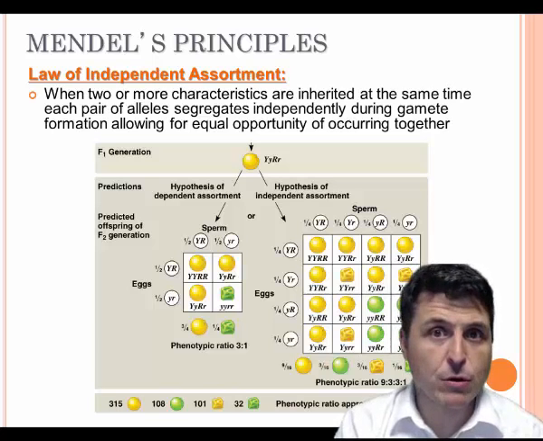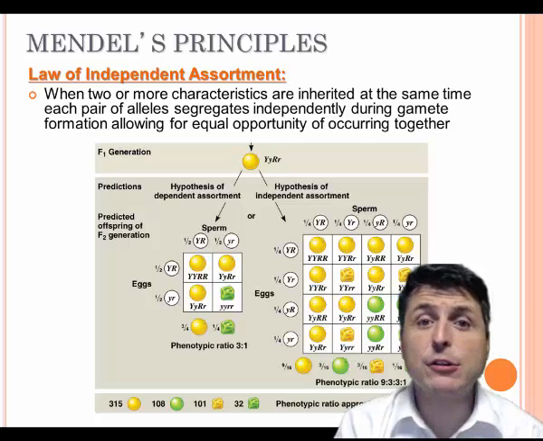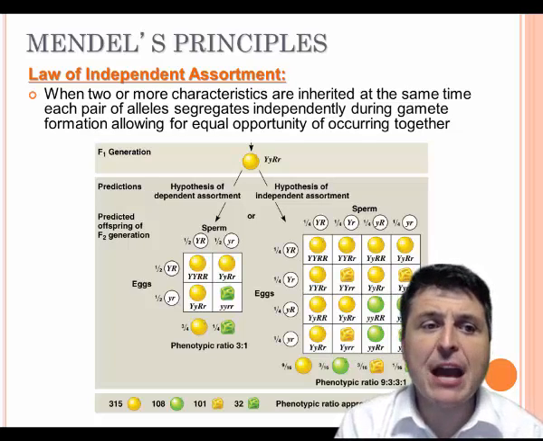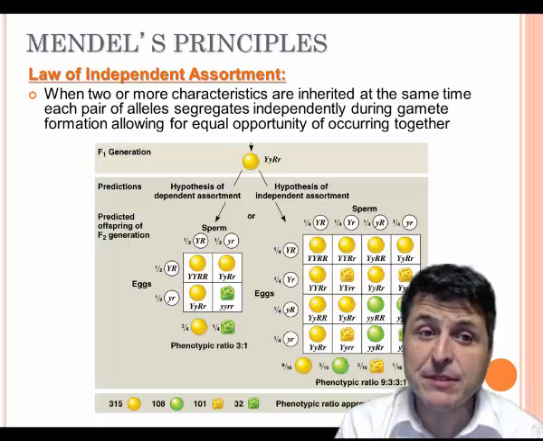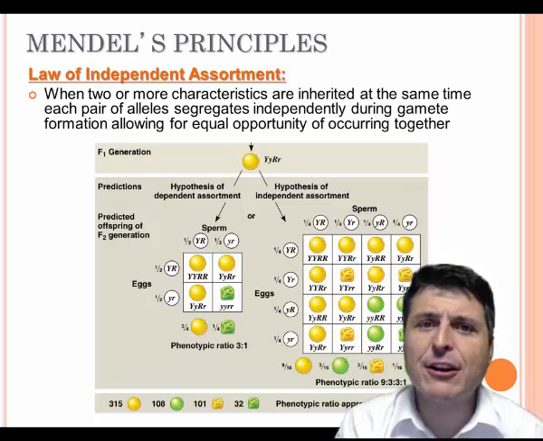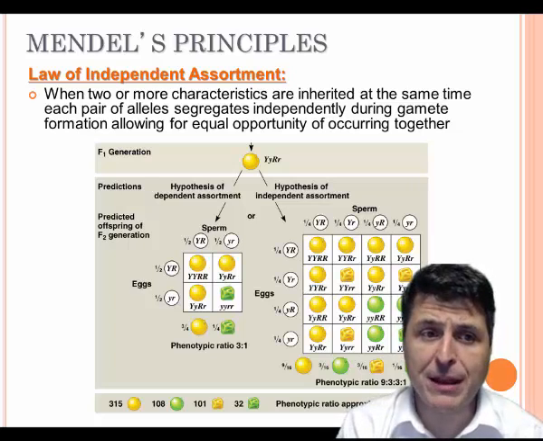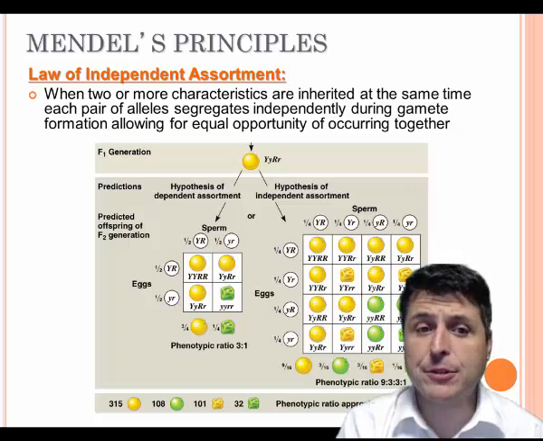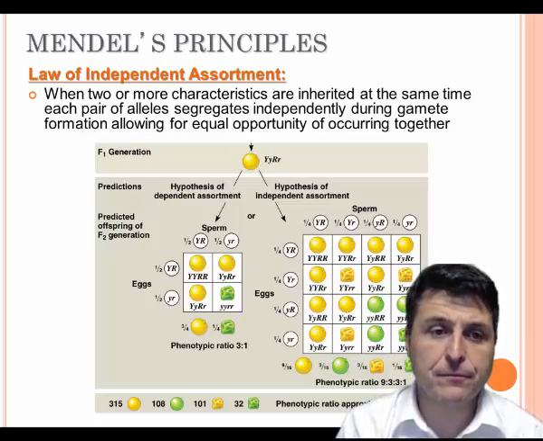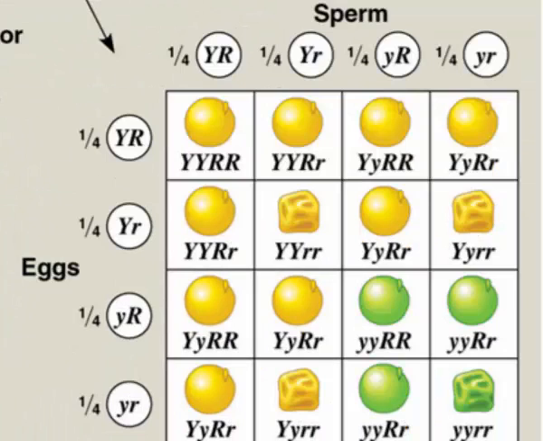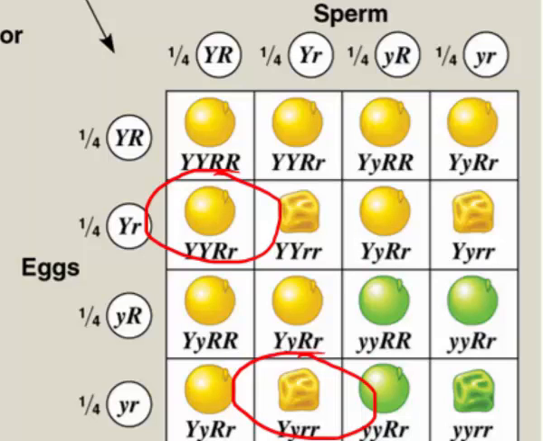Another major principle or law that Mendel was able to determine is his law of independent assortment, which states that when two or more characteristics are inherited at the same time, each pair of alleles will segregate independently of each other during gamete formation, allowing for equal opportunity of those occurring together. So in this particular, the yellow characteristic can be inherited with the wrinkled, or the yellow characteristic can be inherited with the round factor. In the same regards, the green characteristic can be inherited with the round factor, or the green characteristic can be inherited with the wrinkled factor.